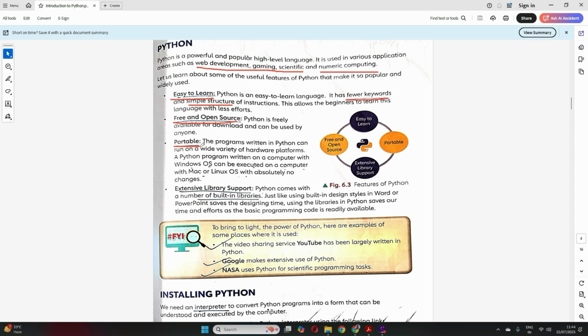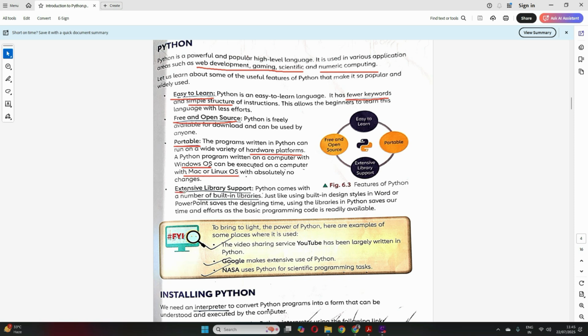That means a Python program written on one machine can be executed or run on another machine also. It's not dependent on your hardware, right? So a Python program which you write on a Windows operating system can be executed on a computer with a Mac or a Linux operating system. So they are portable.